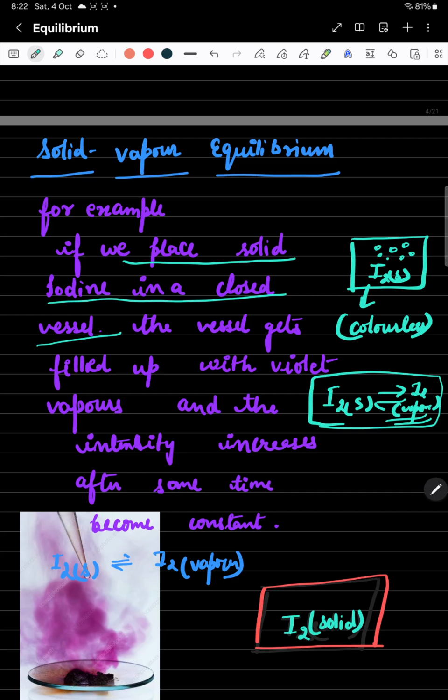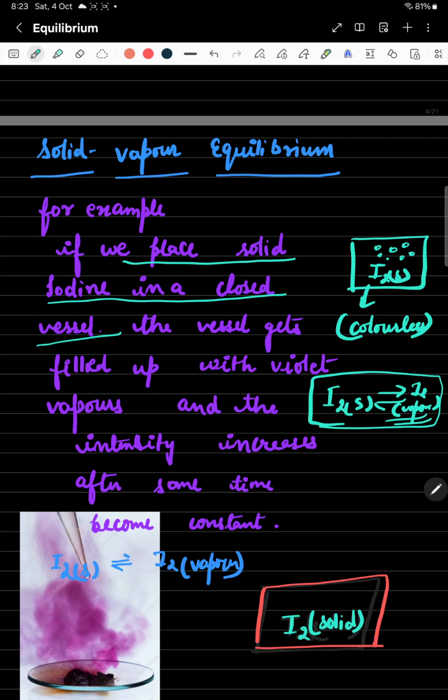Okay, after some break we are present here. Now we can easily understand this complete beaker has a constant color. Constant color, what is the meaning of this? Initially it is colorless, after some time the violet color intensity is going to increase. But we are observing that I2 vapor to solid conversion again starts. So the color intensity is not going to increase so much. It is again converting into the colorless form. So the color would become constant over here.